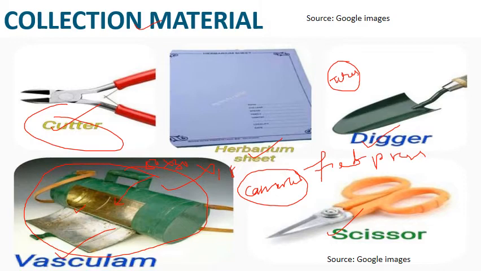The next we require a knife. जो knife है, that is required to protect ourselves from wild animals. Then we also require some hand lenses or magnifying glasses, which are used to study some microscopic characters which are not visible with the naked eye. Then we also require a first aid kit, which should be kept along while proceeding on the botanical collection of these plant materials. So these are some materials which are required for the collection of plant material during the preparation of herbarium.